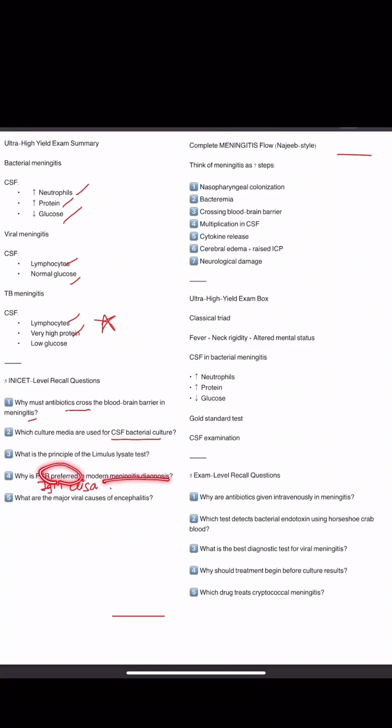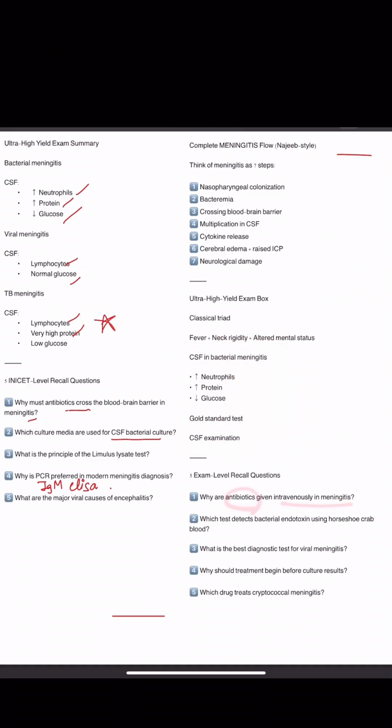Why is PCR preferred in modern meningitis diagnosis? Because PCR will detect the pathogen's presence even at low concentration. What are the major viral causes of encephalitis? Encephalitis, I will try it later. Now, the complete meningitis flow: nasopharyngeal colonization, bacteremia, crossing the BBB, multiplication in the CSF, neural damage, and fever, neck rigidity, altered mental status. CSF bacterial, what standard test is it? CSF examination.